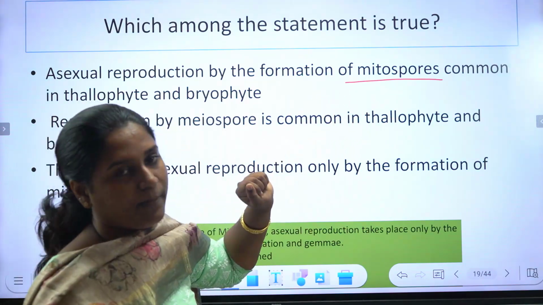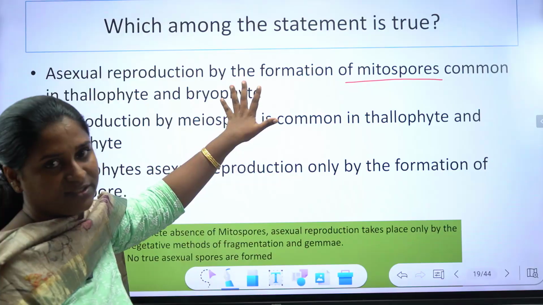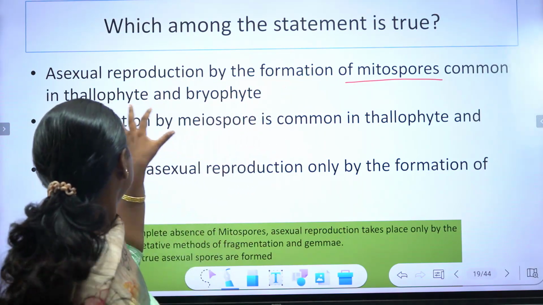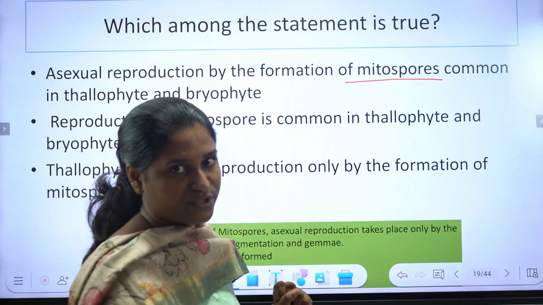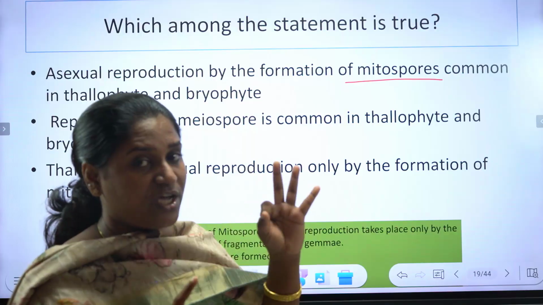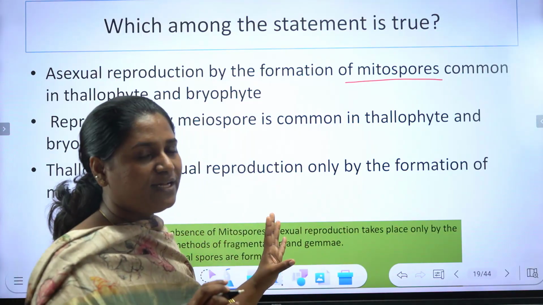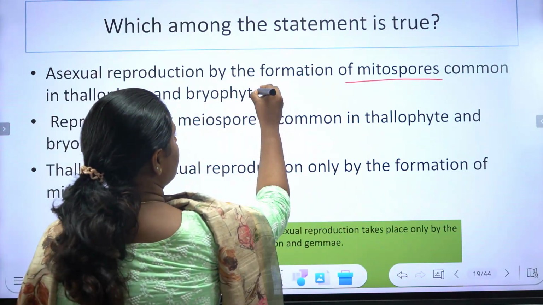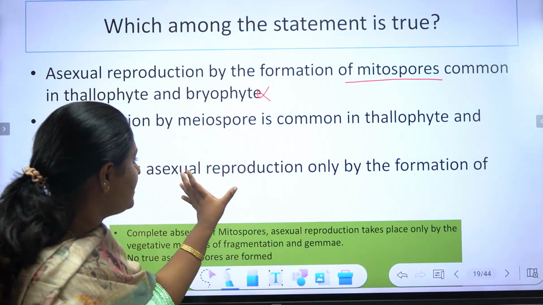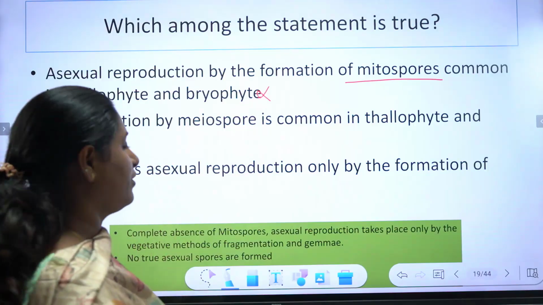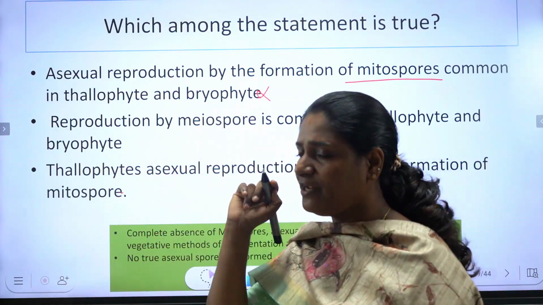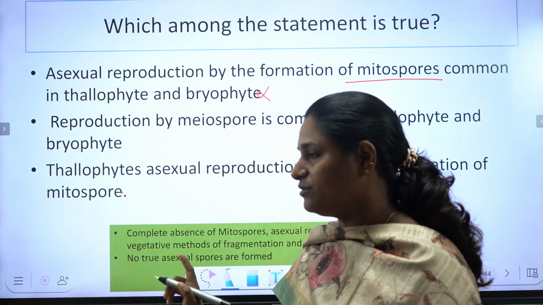സോ അപ്പം നമുക്ക് മനസ്സിലാവുന്നുണ്ട് ഈ ഓപ്ഷൻ തെറ്റാണ്. Asexual reproduction by the formation of mitospore is common in thallophyte and bryophyte. Mitospore, zoospore, aplanospore, akinete, such kind of spore formation is common in thallophyte but never in bryophyte. So this option is wrong. Thallophyte asexual reproduction only by the formation of mitospore. Thallophytes മൈറ്റോസ്പോർ വഴി മാത്രമേ reproduce ചെയ്യുന്നുള്ളൂ.